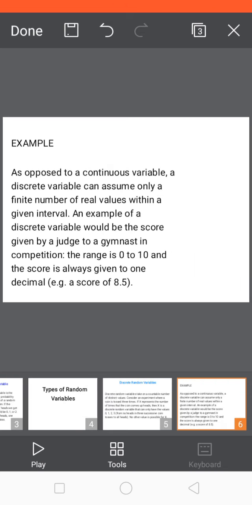As opposed to a continuous variable, a discrete variable can assume only a finite number of real values within a given interval. An example of a discrete variable would be the score given by a judge to a gymnast in a competition. The range is 0 to 10 and the score is always given to one decimal, for example a score of 8.5.